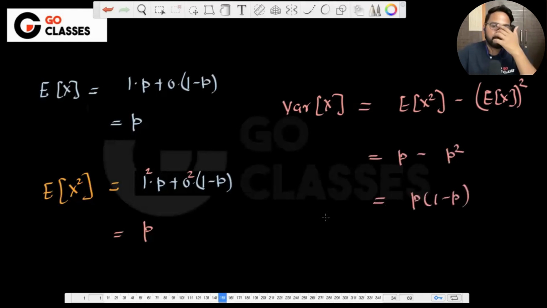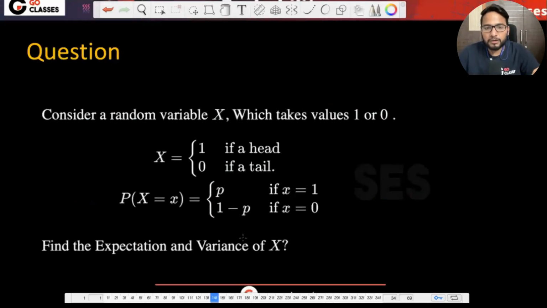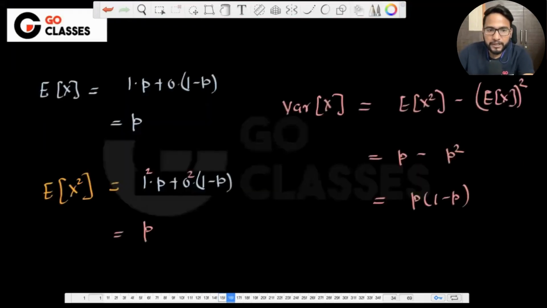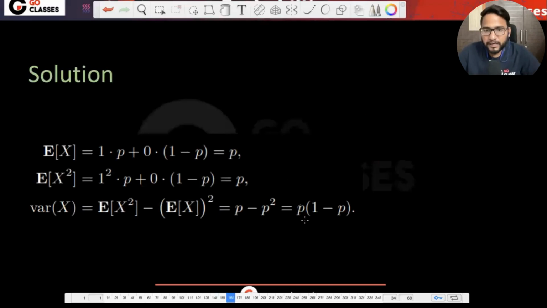Okay? P into 1 minus P. So in this case, the expectation and variance we have found out. So expectation is P and variance is P into 1 minus P, right? So this is the variance. This is the expectation. Now I will just ask you to remember this.